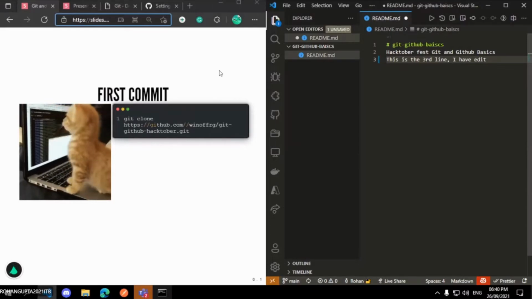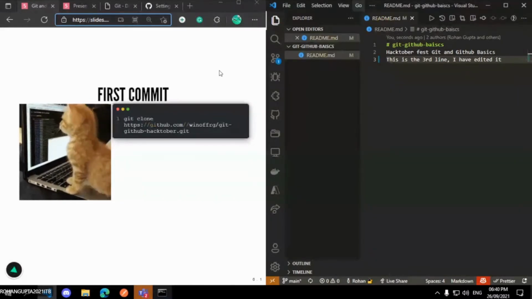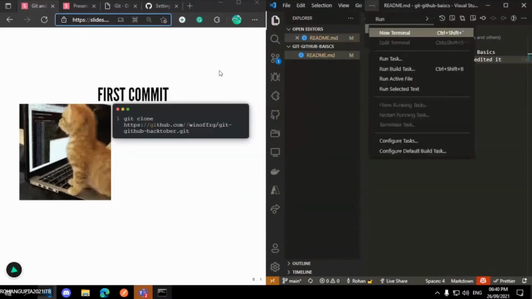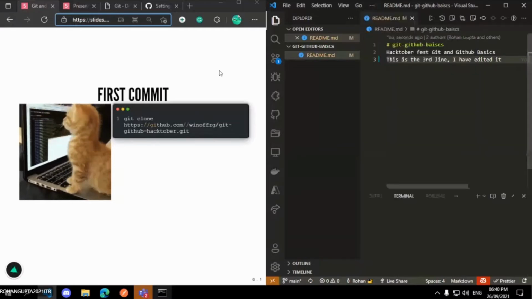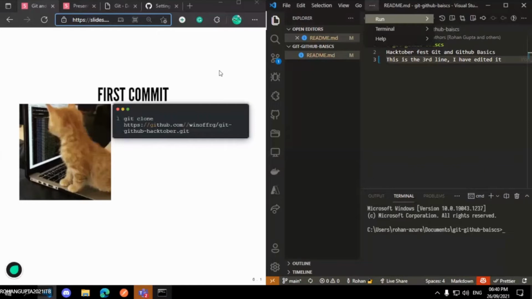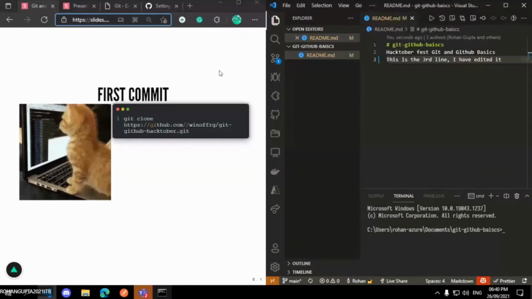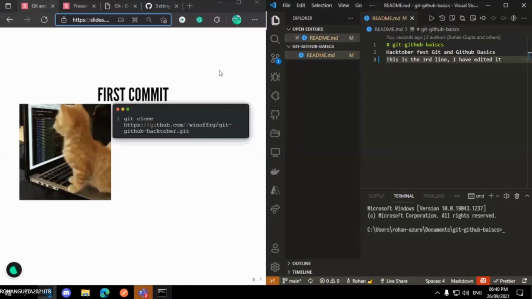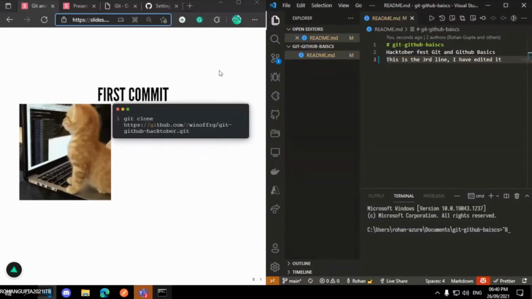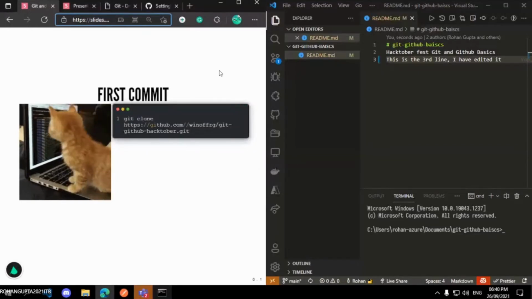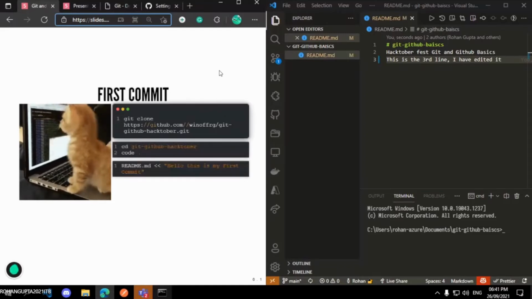I have edited it. Okay, I will save this file, Control S. I have saved this file, and I will open the terminal. I will open a terminal here. You can click on the top bar, terminal, and new terminal. This will open one for you. This terminal is the same as the one in your normal CMD or Git Bash. Every command that runs there will also run here. Now I have cloned the repository. This was the command to go inside that. This is the line that I added.